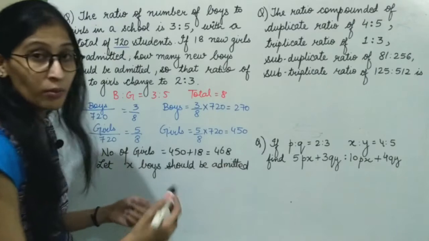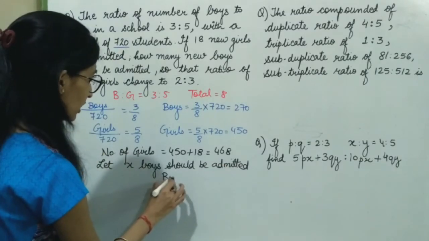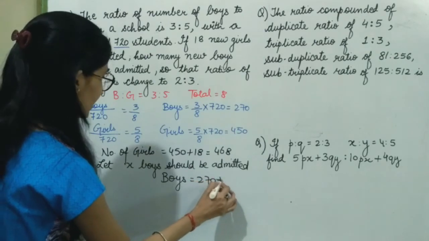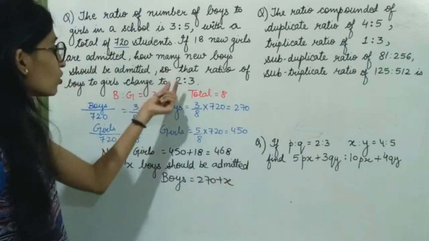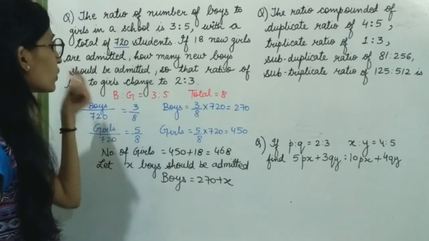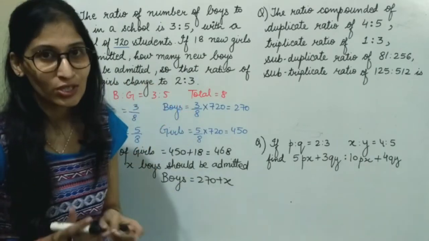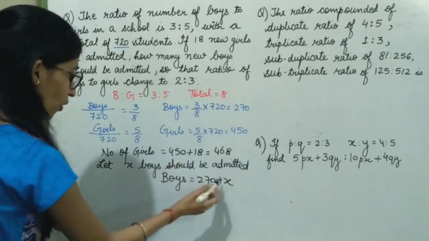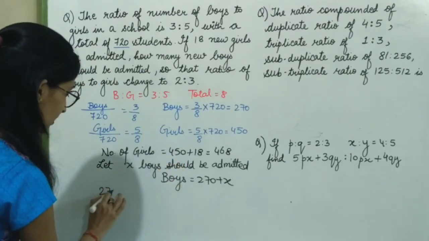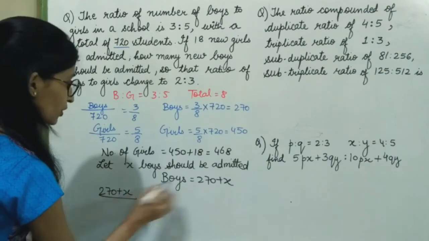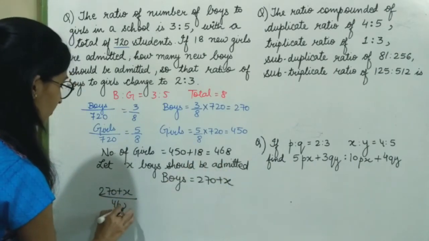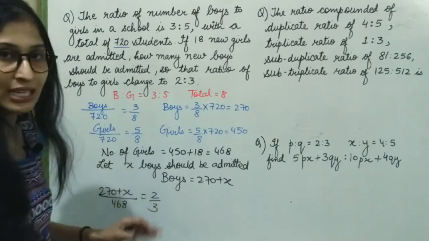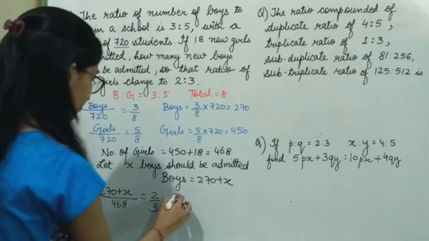So now my number of boys will change to 270 plus x, so that the ratio of boys to girls will become 2:3. So now the new ratio of number of boys to number of girls is 2:3. Cross multiply.